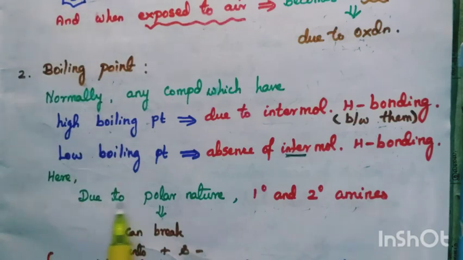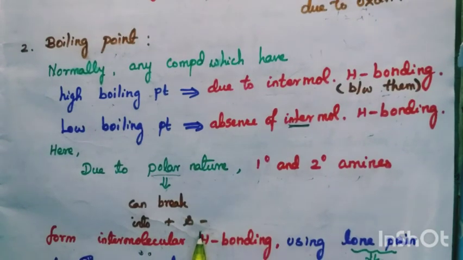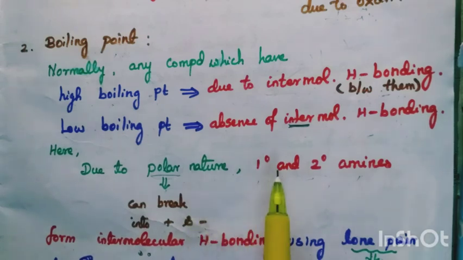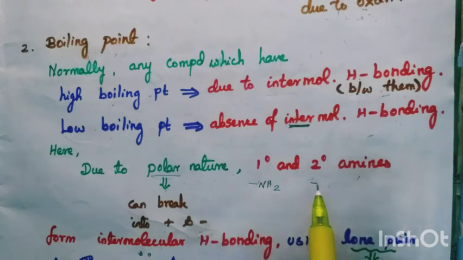Here, it is due to the polar nature. Polar means it has a tendency to give plus and minus ions. So, amines, for example primary amine and secondary amine. What is a primary amine? It has the NH2 group. What is a secondary amine?